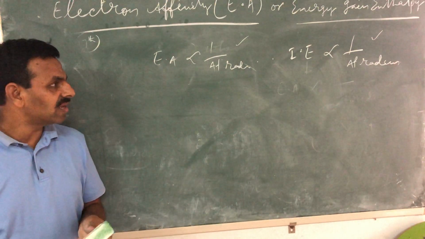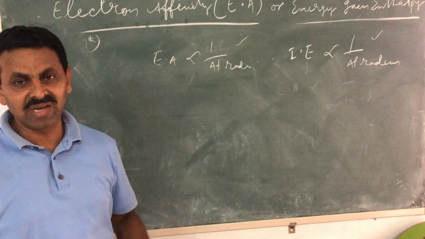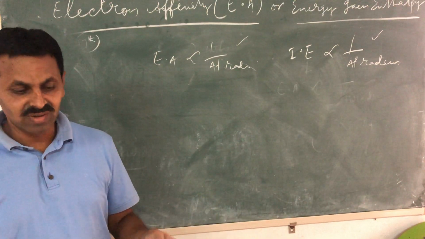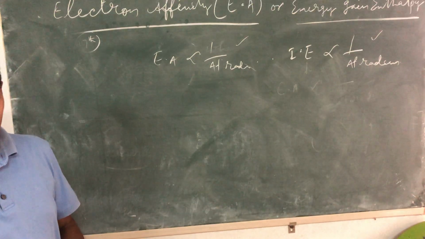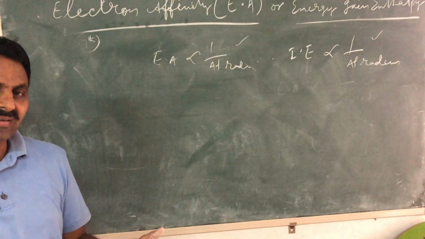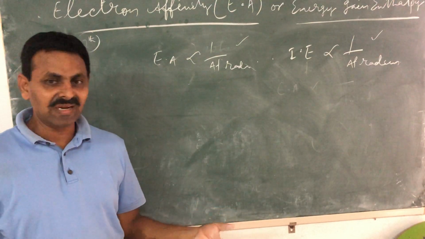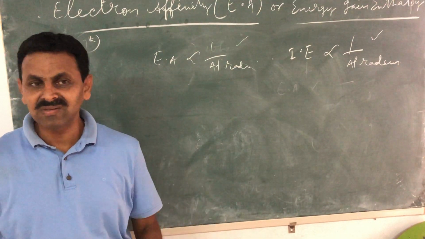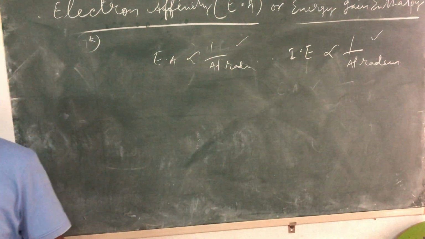Similarly, even if you consider any molecule like fluorine molecule or chlorine molecule, there are already forces of attraction between the atoms. So it is difficult to either remove an electron from the metallic form of the atoms or add electrons in the stable form of gaseous molecules.